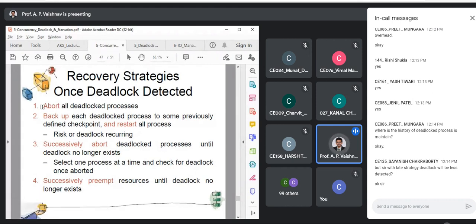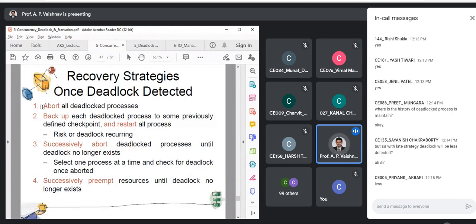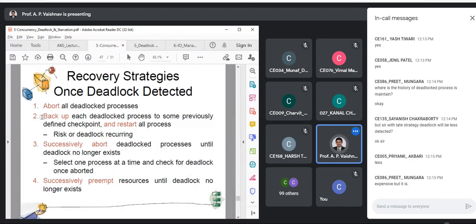Where the number of processes deadlocked is less, right? What if there are 10 processes in a deadlock situation? Then the cost will be very high, right? If it is 2, yes, we can go with this technique, but still, this is actually the most popular technique, right? Because it is simple. What is the second approach?